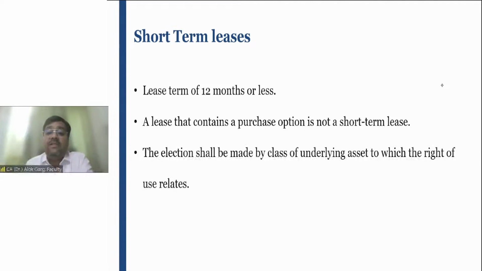Yes, it is not a short-term lease. Very good. Very good, guys. And I've seen a lot of participation since morning, right? A lot of participation since morning from all the participants.